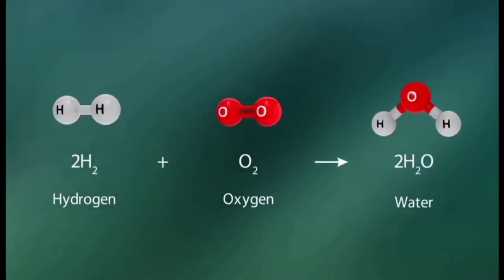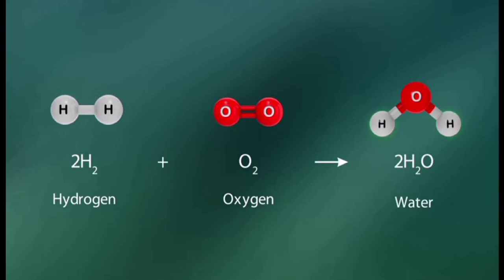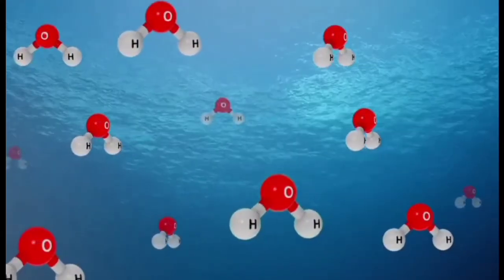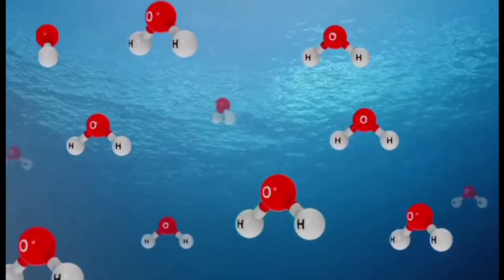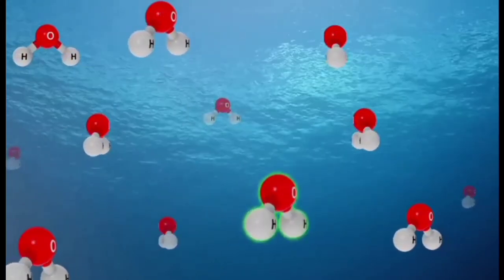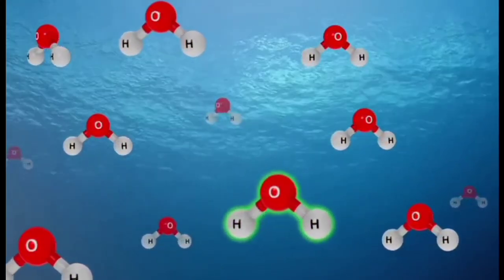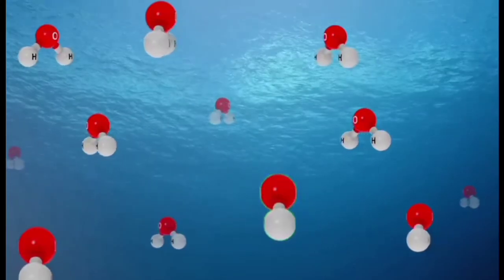For example, water is made up of 2 atoms of hydrogen and 1 atom of oxygen. These atoms combine to form a compound known as water. The smallest particle of water is called a molecule. A molecule is the smallest particle of a compound that still has all the properties of a compound.